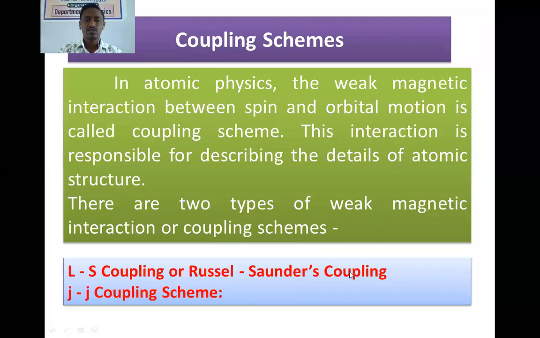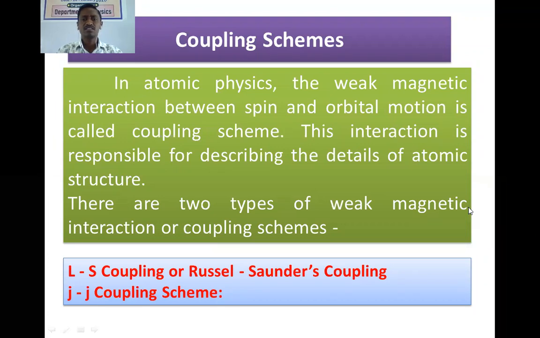As I have told you, in atomic physics, this weak magnetic interaction between spin motion and orbital motion that spontaneously takes place is called a coupling scheme, and it is very much responsible for describing the details of atomic structure.